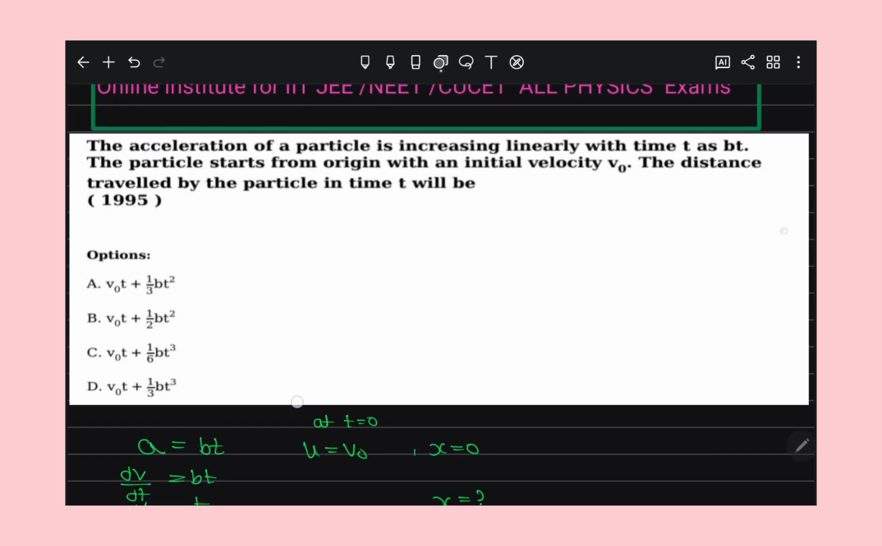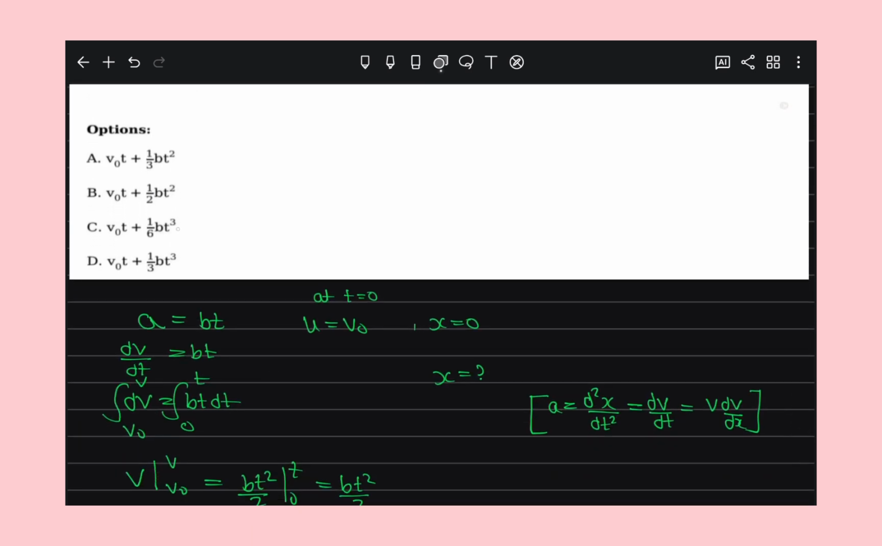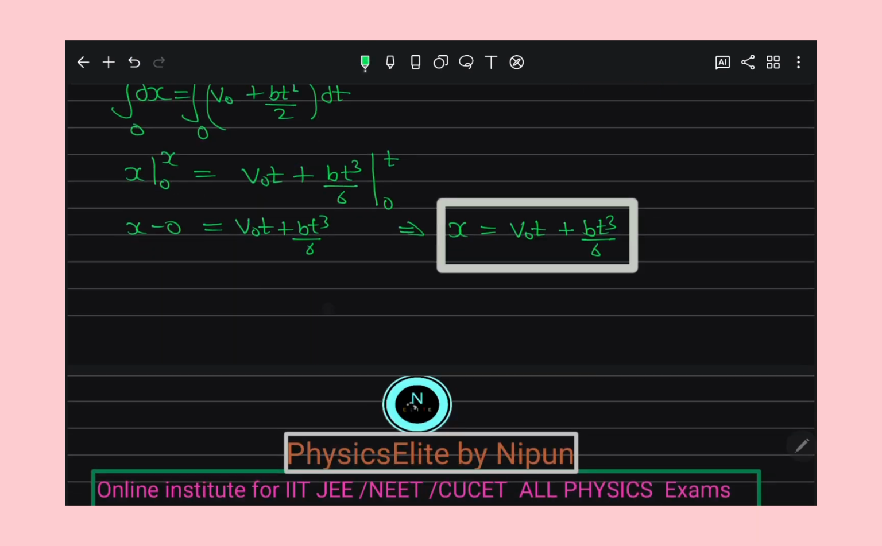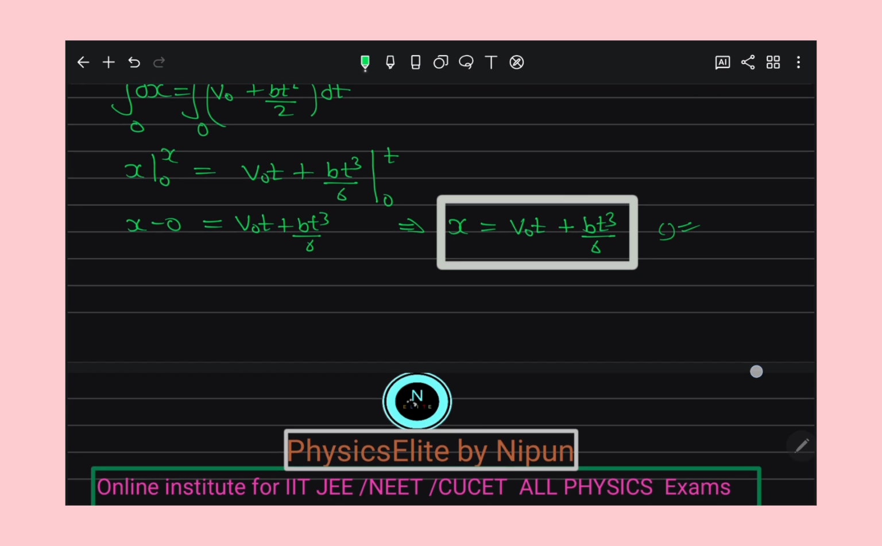Right? So which option is correct? v naught t plus bt cube by 6, option C is correct. Understand? So shall I proceed for our next question?